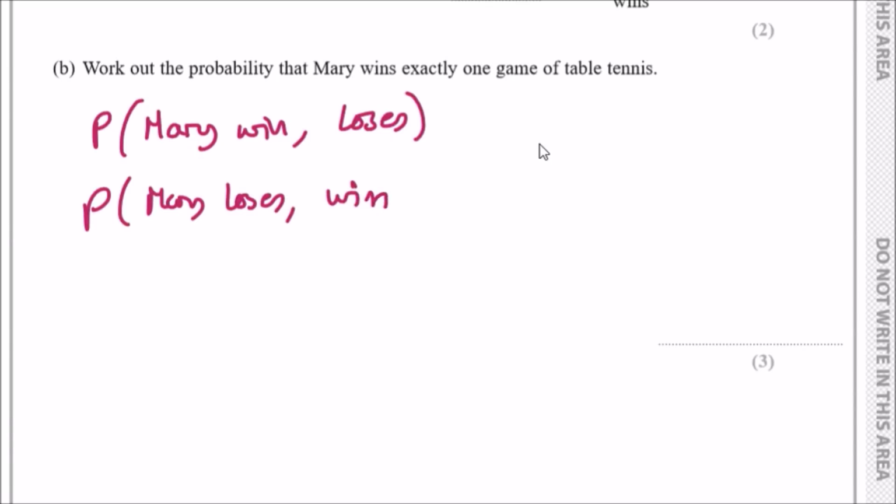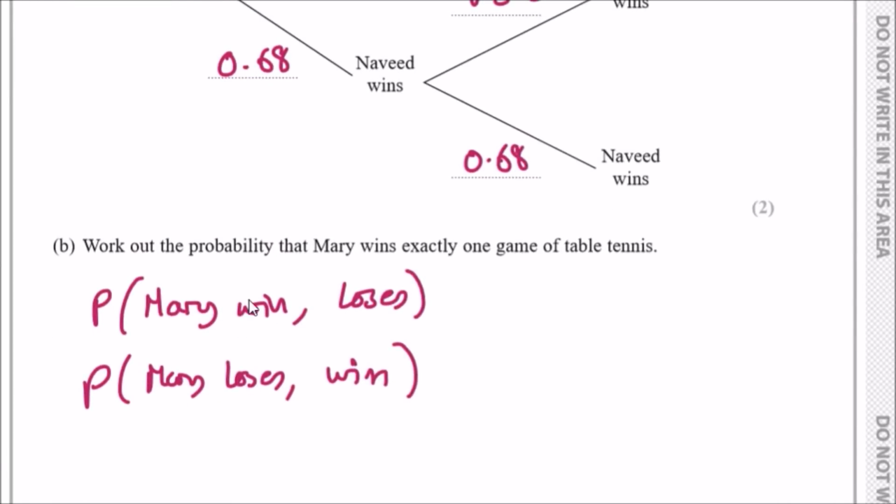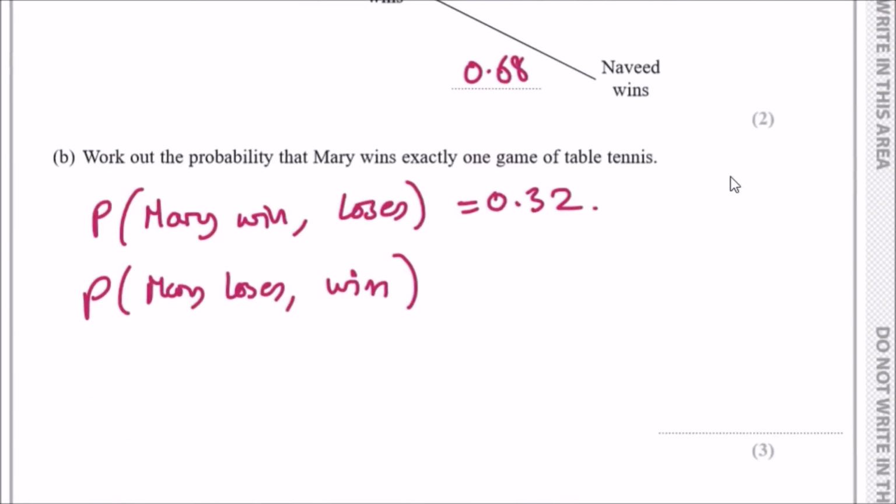So we have to put every single option out there. For Mary to win the first game, it will be 0.32, and for her to lose the second game, it will be 0.68. Now, if Mary loses the first game, again it's 0.68, and she wins the second game, 0.32.